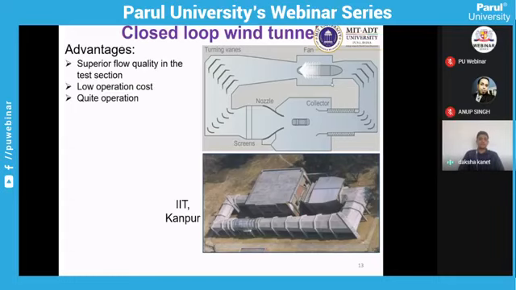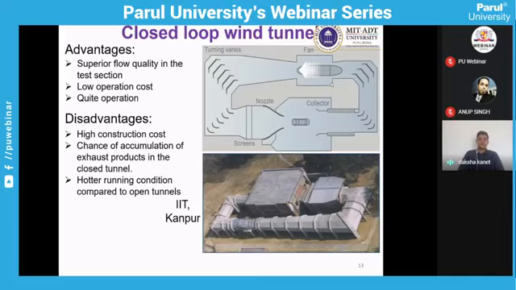The advantage is that superior flow quality can be produced at the test section, which is the requirement to study the flow phenomena, whether for aerospace vehicles or automobiles. Low operating cost, quiet operation because you don't require high-speed fans to run. Again, the facility is closed, so it is not very noisy.